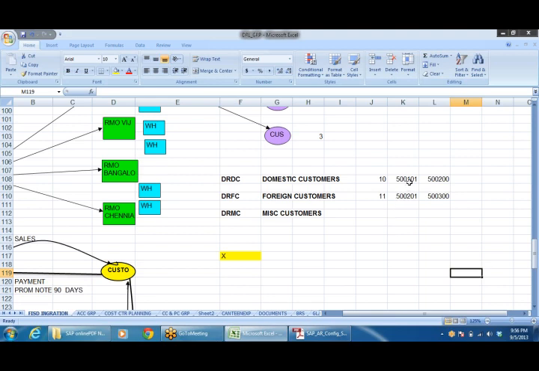Say 5 lakhs 1012, 5 lakhs 200, 5 lakhs 2012, 5 lakhs 300. So we are going to assign some number range to this, so that the system will create customers, because I'm going to create a number of customers. If I have 100 customers, 1, 2, 3, 4, I need to create. The system is going to take numbers from the number range we give. Anyhow, all these things we'll see in the configuration settings.